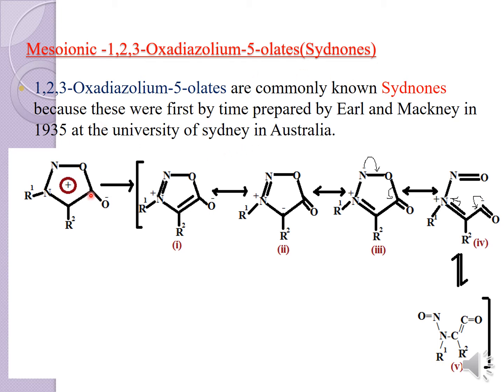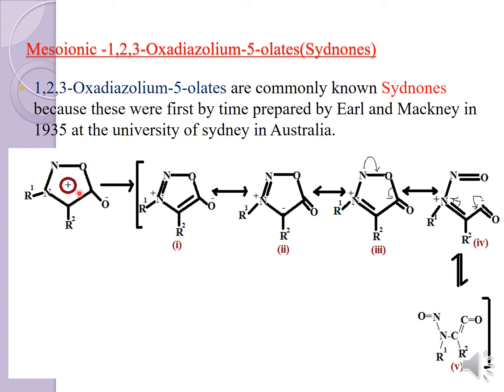For this 1,2,3-oxadiazolium-5-olate, we have to write the resonating structures. It is commonly known as sydnones because these were first prepared by Earl and McKay in 1935 at the University of Sydney in Australia. So this sydnone was prepared at the University of Sydney. Remember this: first you write the sydnone structure, the 1,2,3-oxadiazolium-5-olate structure, which is this one.